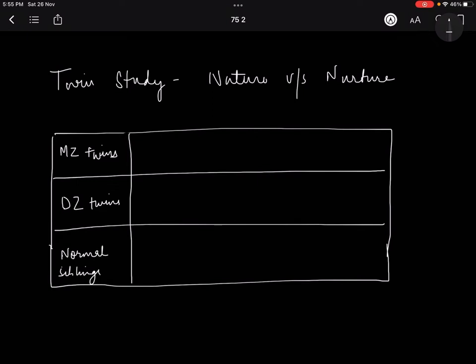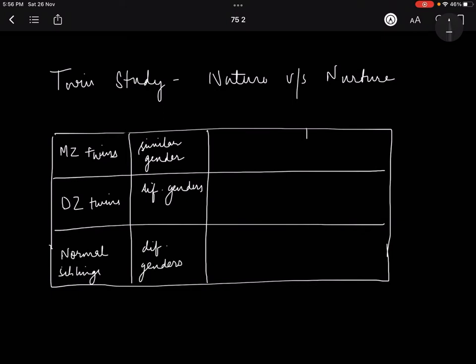So either it is going to be an XX or an XY. So they are going to be of the similar gender. ठीक है, उनका gender is going to be the same. So either they are going to be two boys or two girls. Dizygotic, because there are two sperms and two different ovums, so they can be of different genders. You need to understand this point. And obviously normal siblings can also be of different genders.